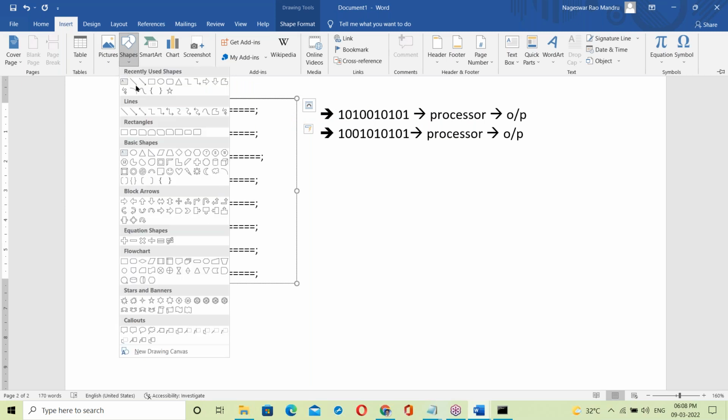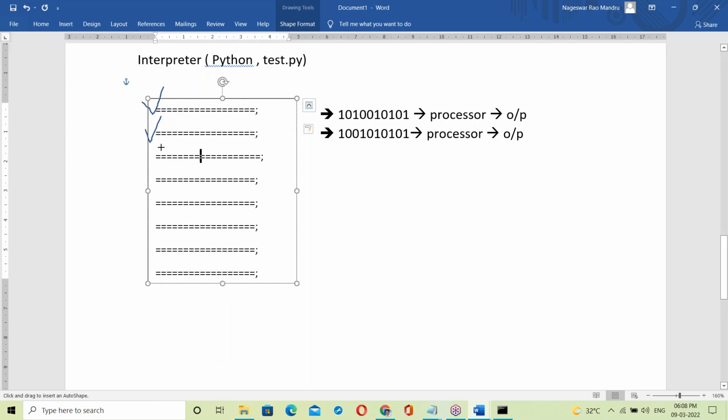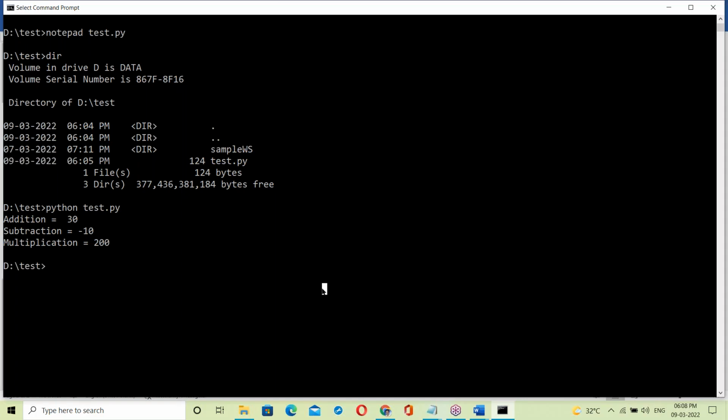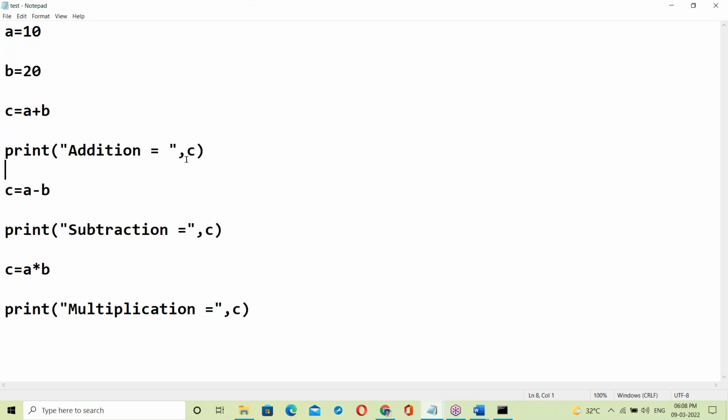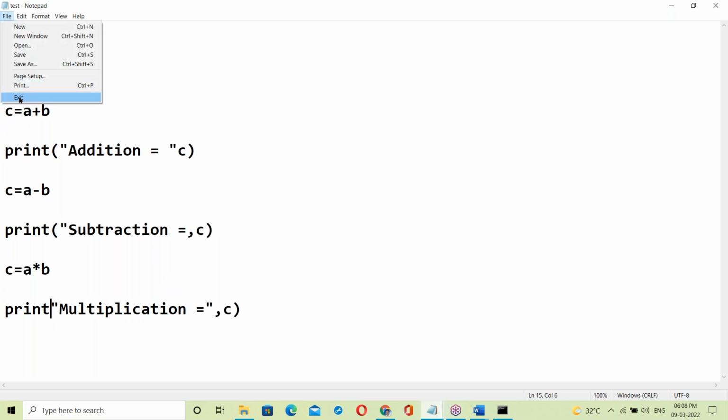Suppose something is wrong here. Once anything is wrong, the interpreter stops. Let me show that, same thing, in Notepad. See, suppose here's some mistake, the first mistake. Suppose next here's one more mistake, and here one more mistake. There are three errors actually. Save and exit.